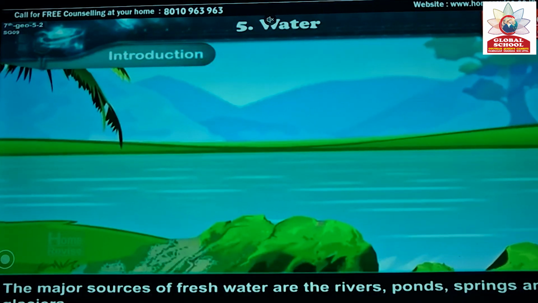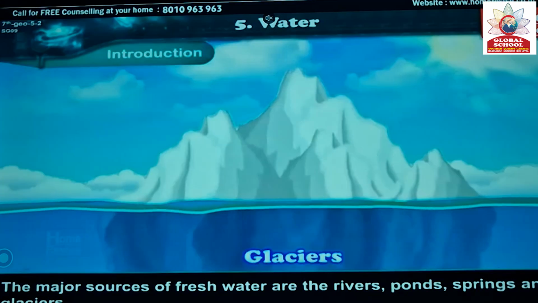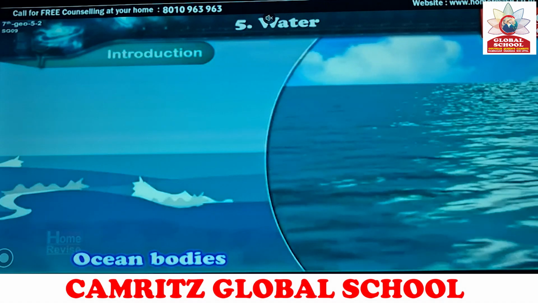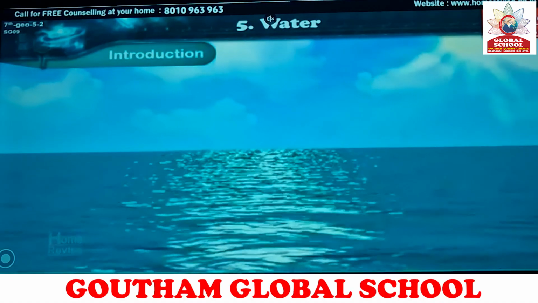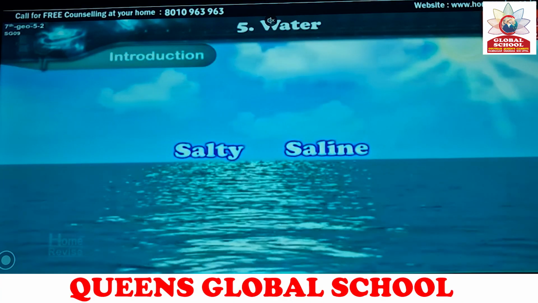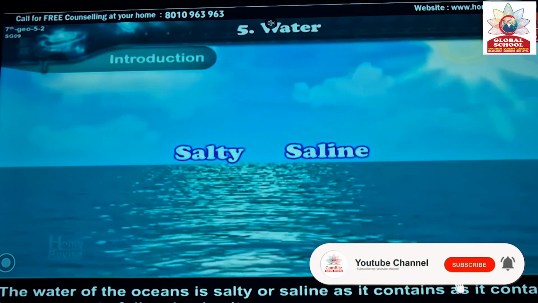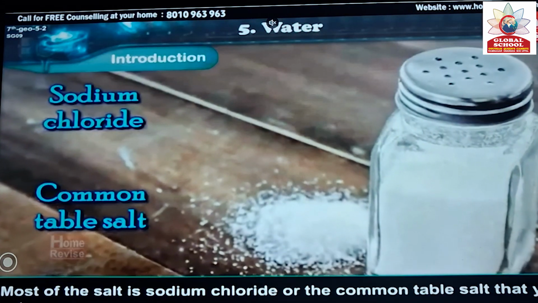The major sources of fresh water are rivers, ponds, springs and glaciers. The major sources of fresh water are the what? Rivers. And next, ocean bodies. The ocean bodies and the seas contain salty water. The water of the ocean is salty or saline as it contains a large amount of dissolved salt. Most of the salt is sodium chloride, the common table salt that you eat.